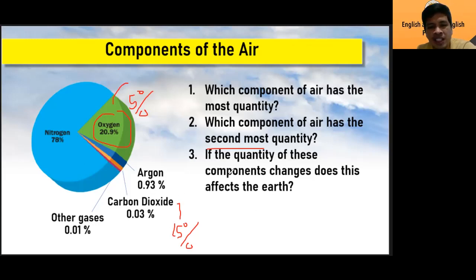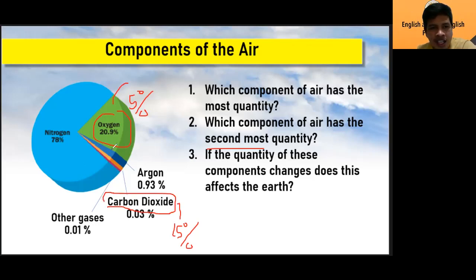For example, right now the carbon dioxide is not yet 15%, but it is increasing. The effect is that we are now experiencing what we call climate change, because of the increasing amount of carbon dioxide and other gases harmful to the atmosphere and the environment.